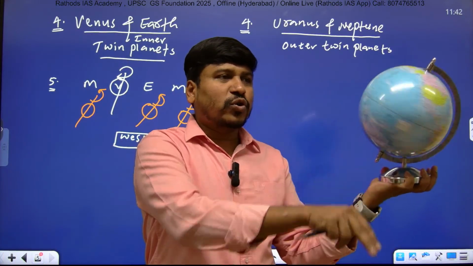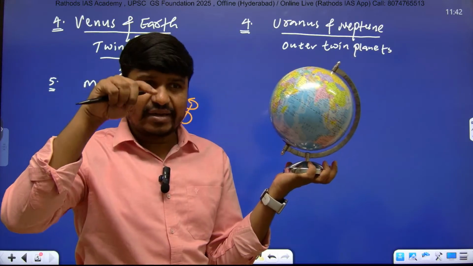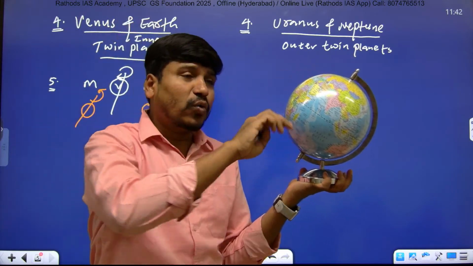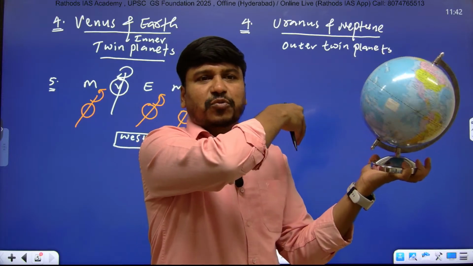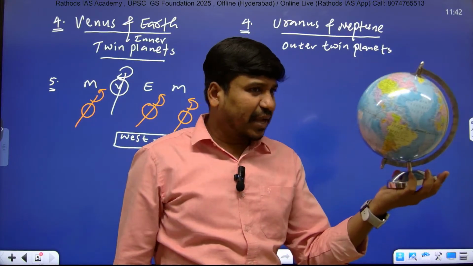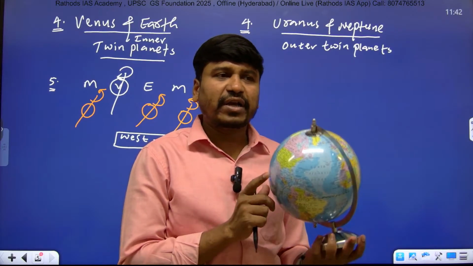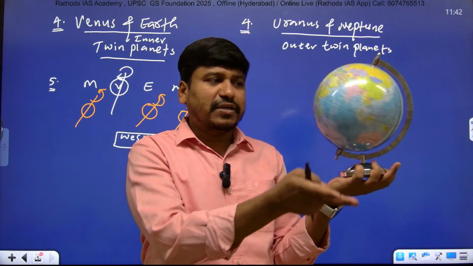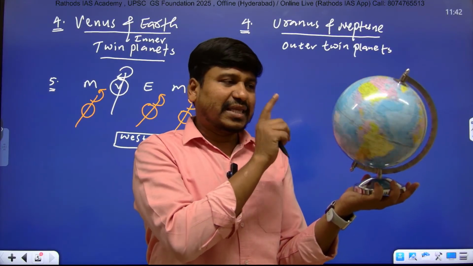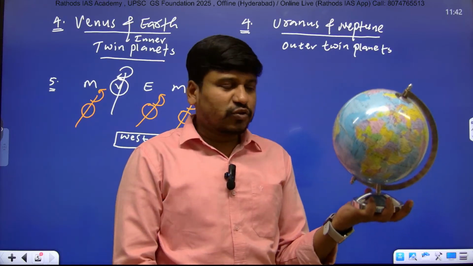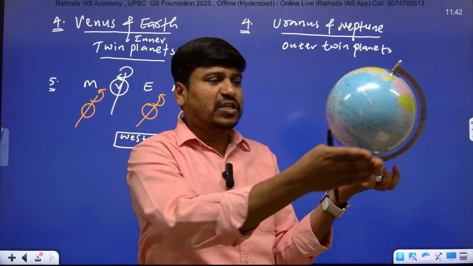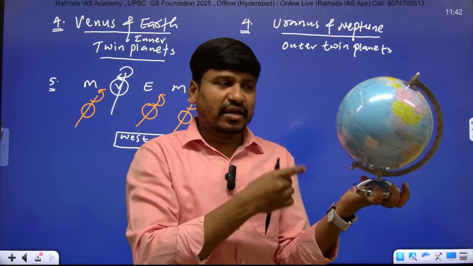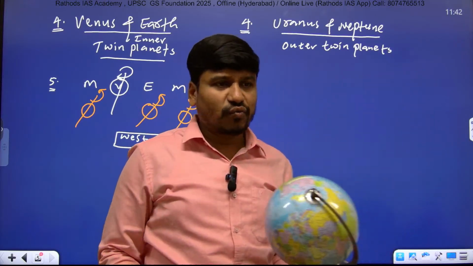Otherwise, it was also rotating west to east in the earlier days. But now, after collision with some unknown celestial body, its direction changed from east to west. Very important point. And the same thing for Uranus also. Uranus was also rotating from west to east earlier, but due to collision with some unknown object, its direction changed from east to west, right?